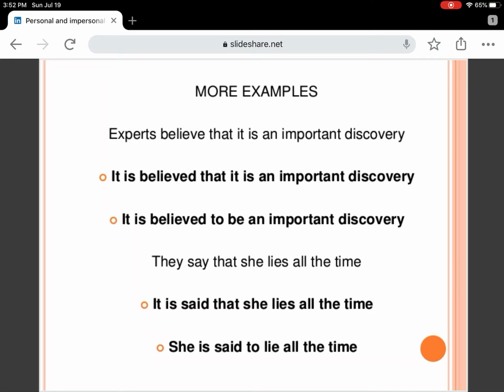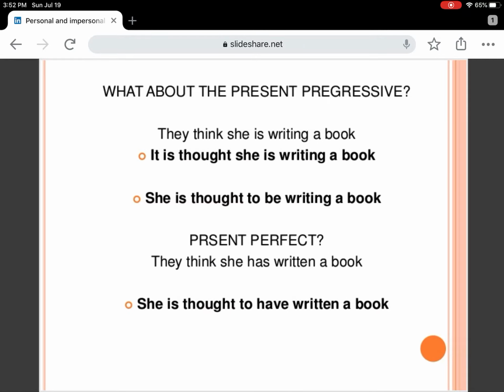Impersonal. It is believed that it is an important discovery. It is believed to be an important discovery. Okay, they say that she lies all the time. It is said that she lies all the time. She is said to lie all the time. And then we have the other tenses.